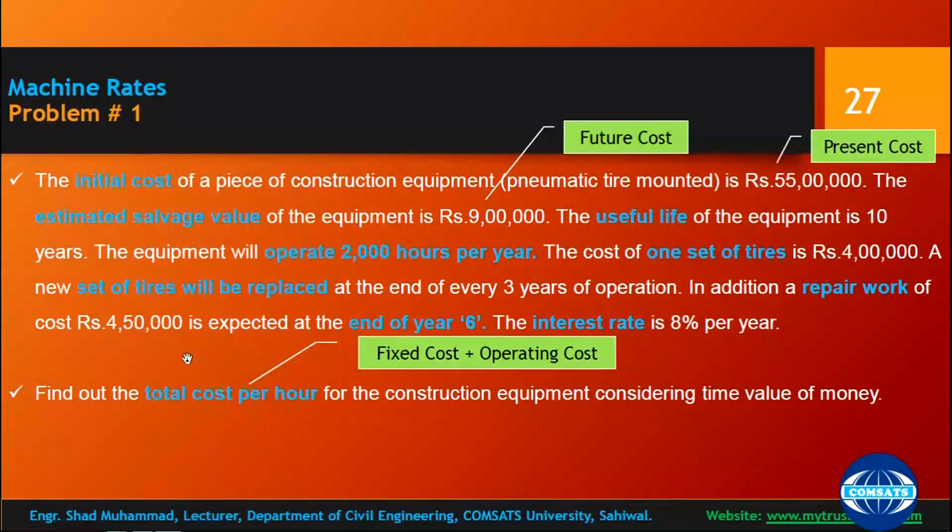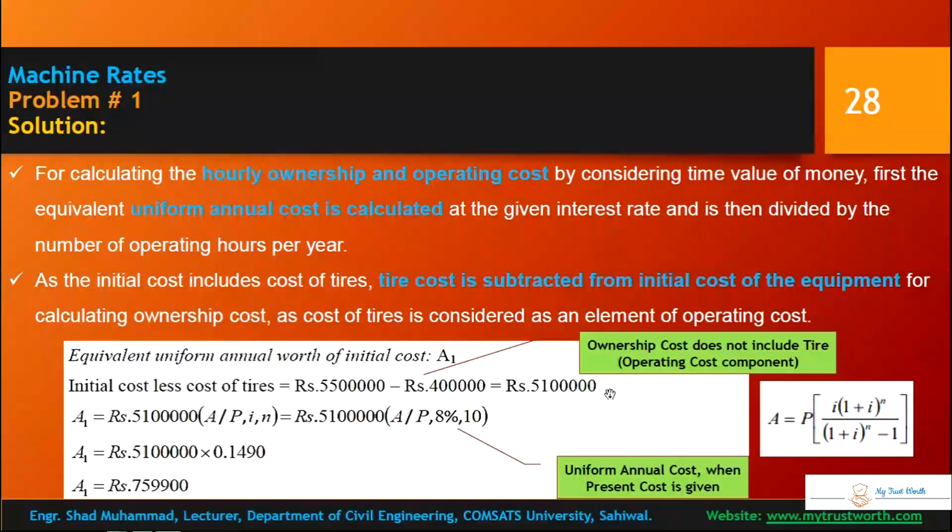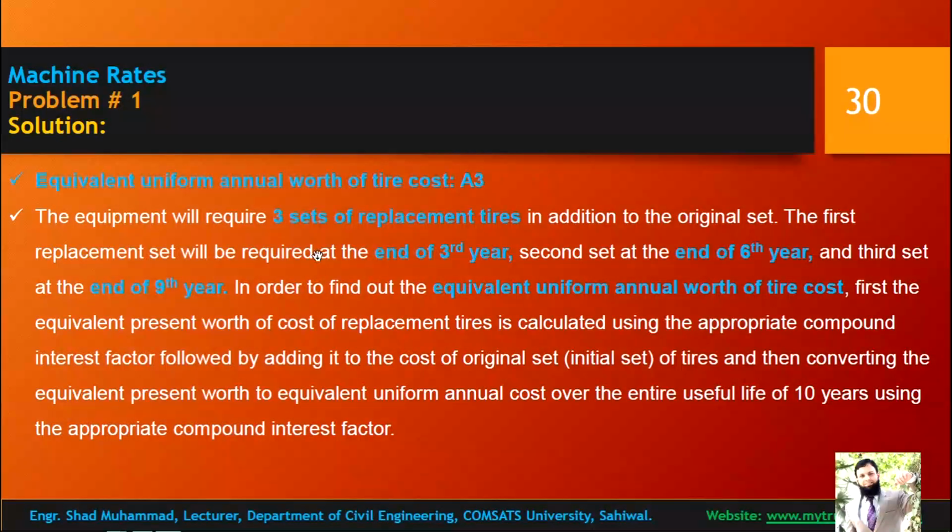Just look at this: total life is 10 years, and after 3 years tires must be replaced. So there are 3 replacements: after 3 years, 6 years and the 9th year you need to replace the tires. So at the end of the 3rd year, end of the 6th year, and end of the 9th year you need to replace.